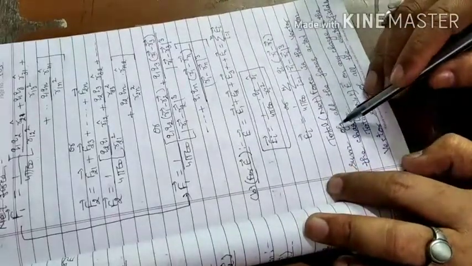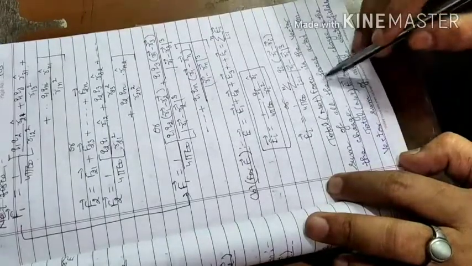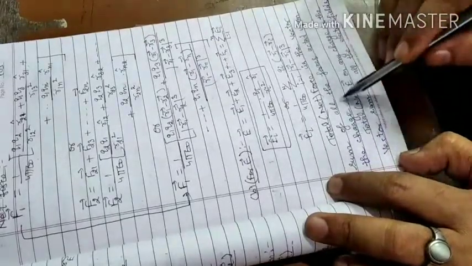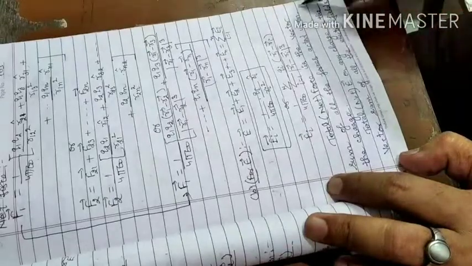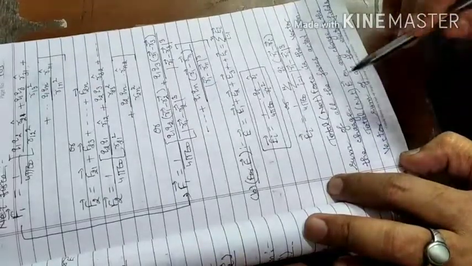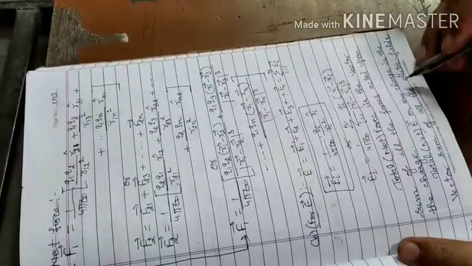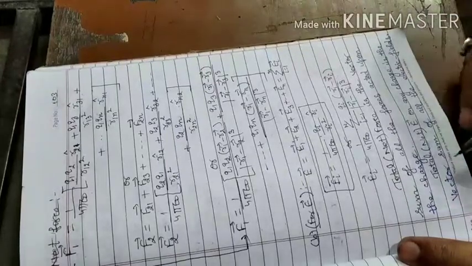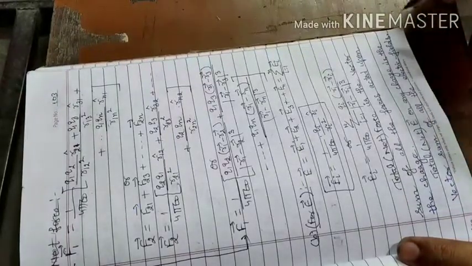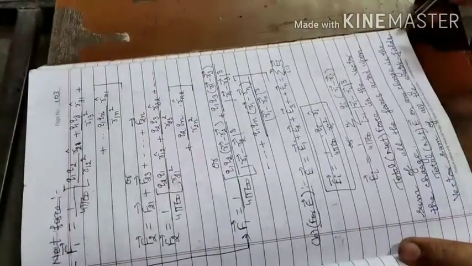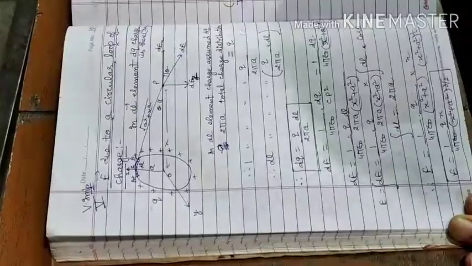Now the conclusion is that the total net force is the vector sum of all the forces acting upon the charge. This is the superposition principle for the force, and the total net electric field on any charge is the vector sum of all the electric fields according to the superposition.